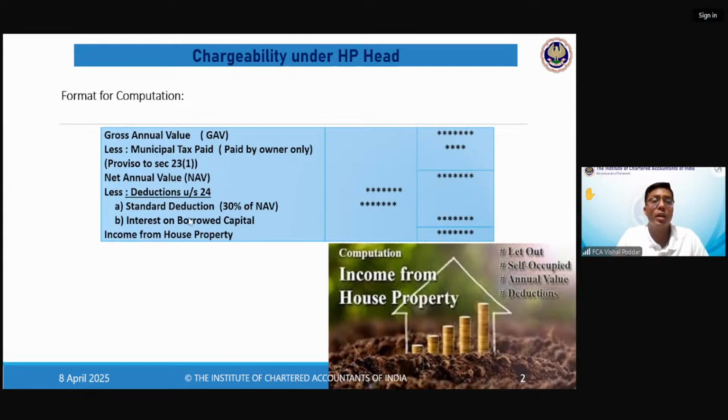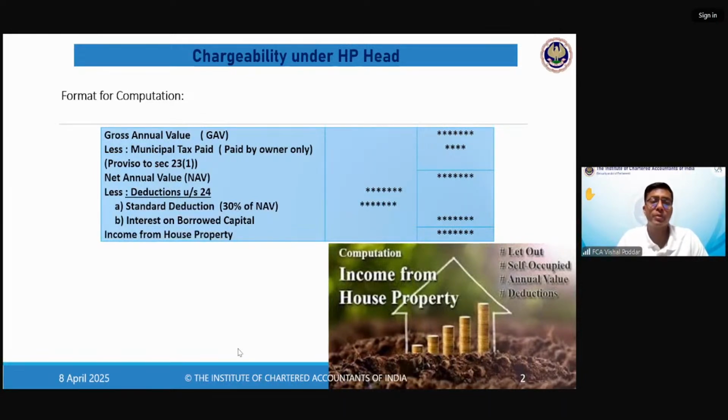And then, is any interest given, whether I have taken any loan for this property and am paying any interest? If yes, I'll deduct. If nothing, dash, HP income is done. This is how you have to apply the format while solving any sum.